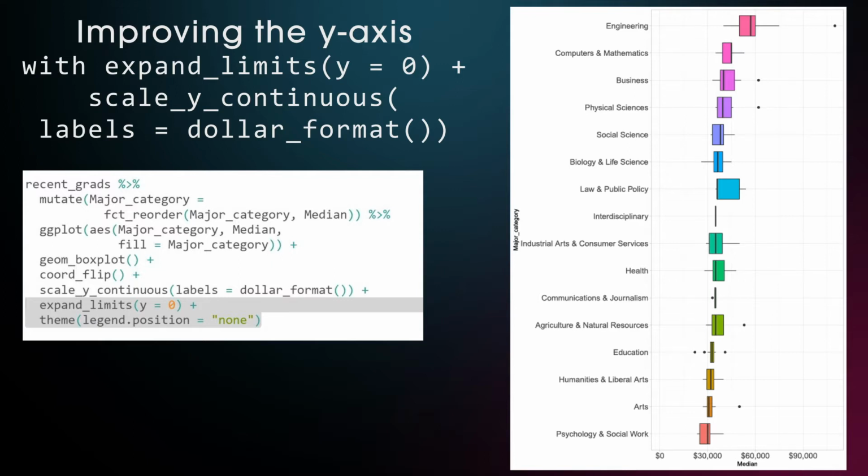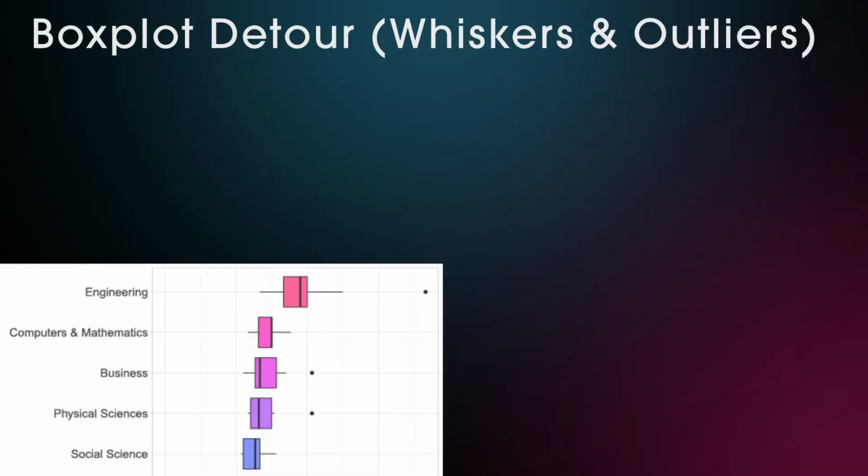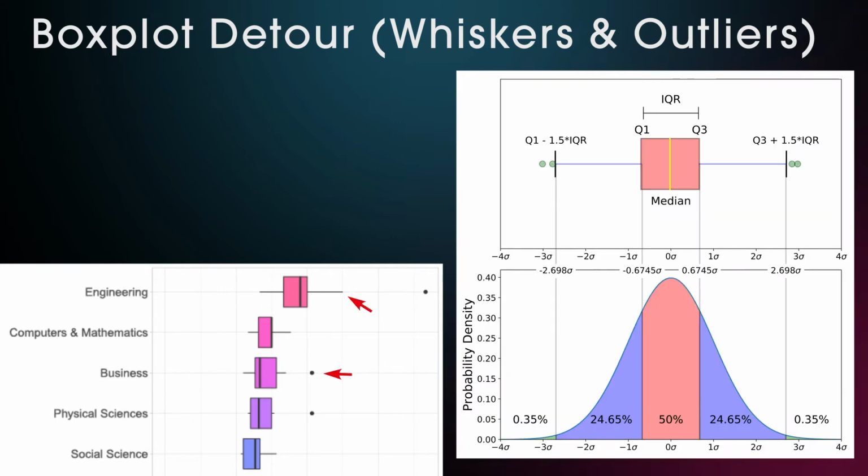And the categories that include majors with the lowest earnings are education, humanities and liberal arts, and psychology and social work. I would like to spend the next 4 minutes to explain the rules for the whisker length and outlier determination in boxplots and how they relate to the interquartile range and the normal distribution.